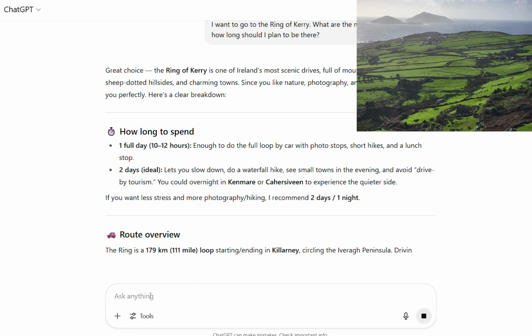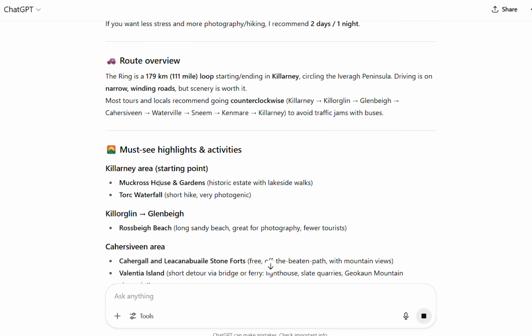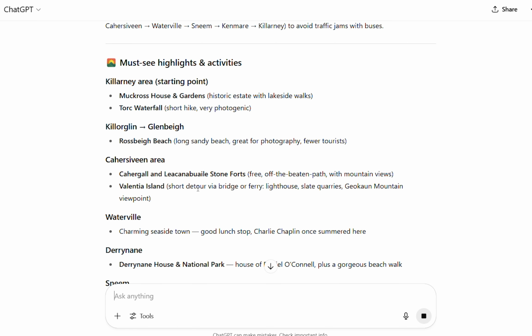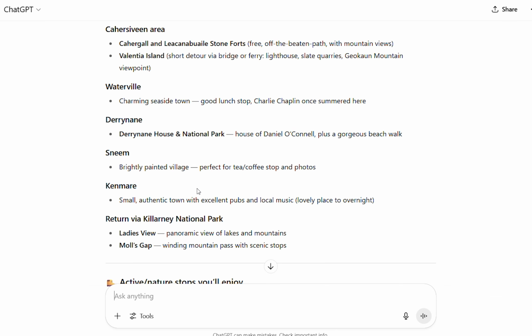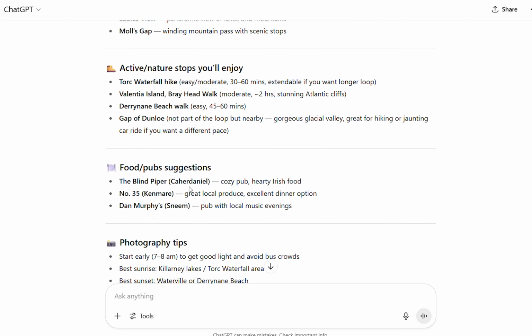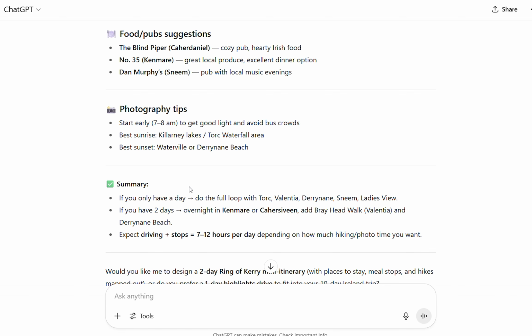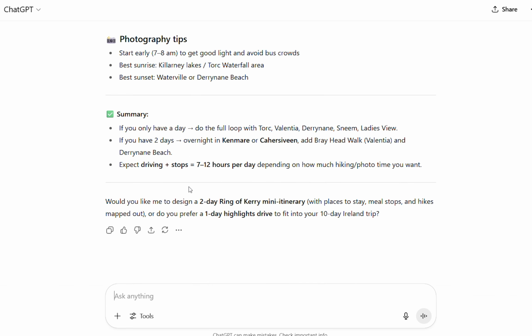It recommends 1 full day, 10 to 12 hours, is enough to do it, but ideally 2 days is better. Gives me a little bit of a route overview, the must-see highlights and activities. Some active nature stops, because I said I wanted to be active and I like nature. A few food suggestions, some photography tips. And then it says if you only have 1 day, do this. If you have 2 days, stay overnight in Kenmare or Cahersiveen.